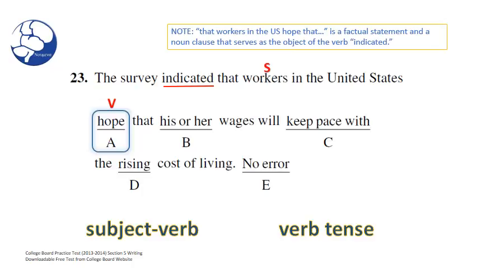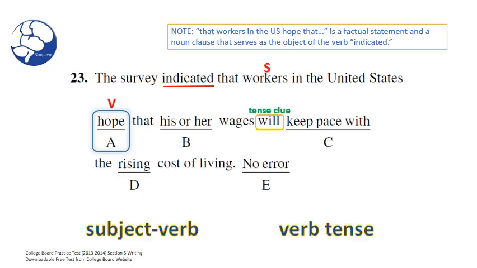I'm going to take a look at the other verb in the sentence. Can you identify it? I'm going to look at will keep. This should actually serve as our tense clue. We usually hope for things to happen in the future, so will keep is in the simple future tense. This works because I hope I will succeed. I hope you will do well on the test. So there's no inconsistency here.